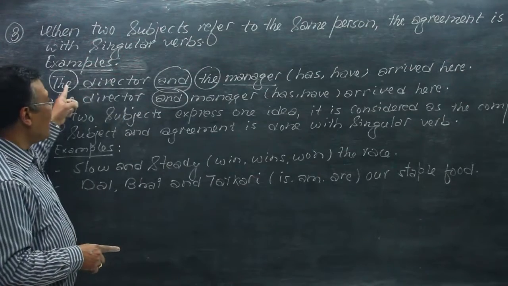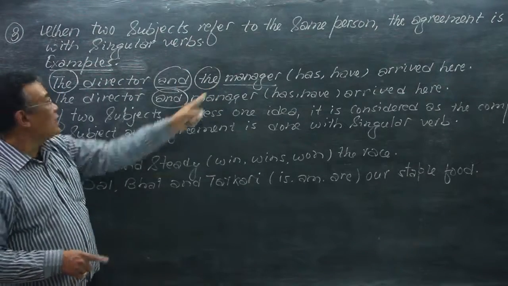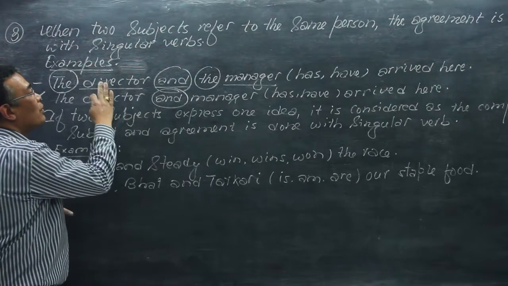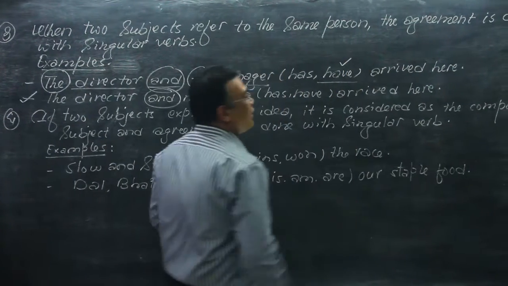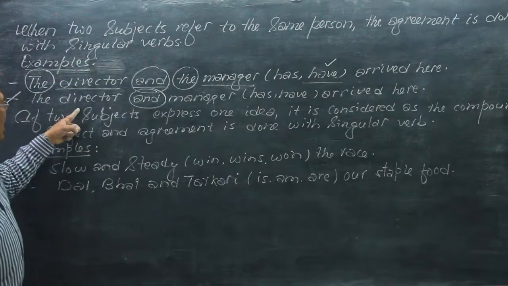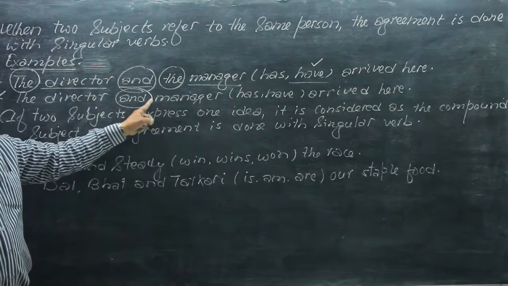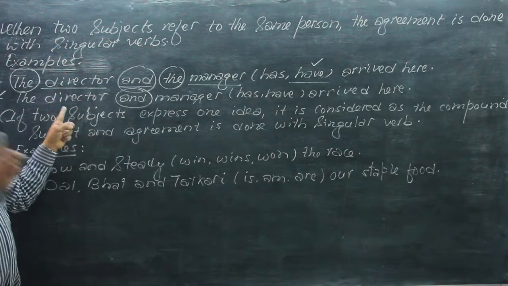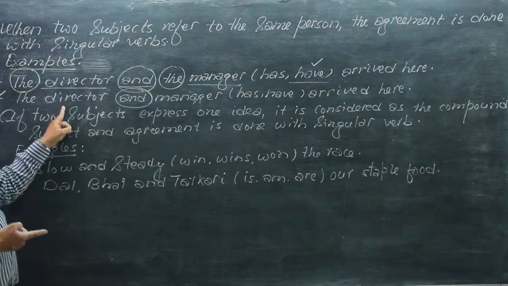When the article the is used with the two nouns, they are considered two different persons. So this is plural, and the agreement is done with a plural verb, that is have, and has is singular. Now in the next example, the director and manager, we don't have an article here, and this means these two persons are the same: two different roles of the same person.